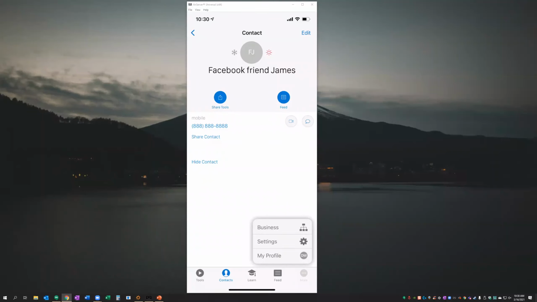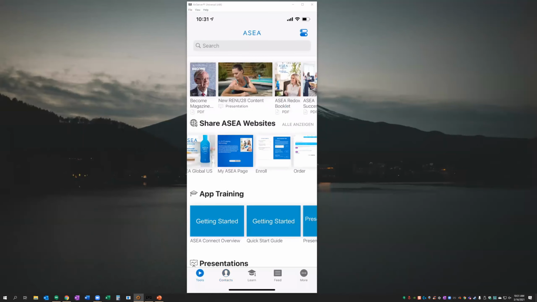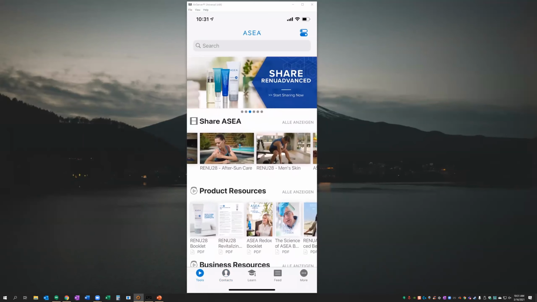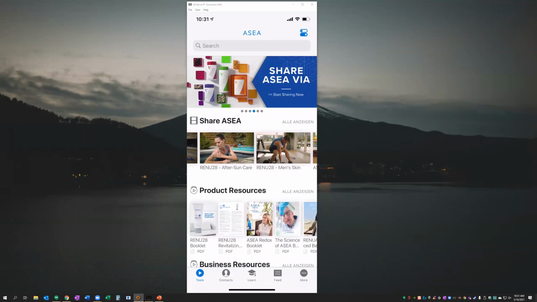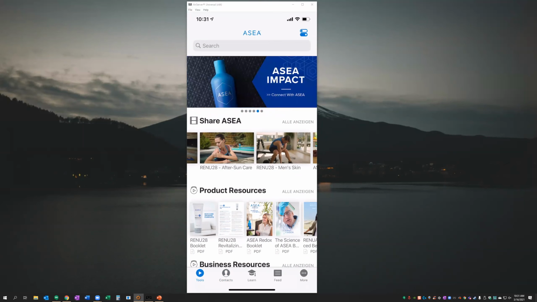All right. Yes. Can you explain to me the differences between the old Genie and the ASEA Connect app? Yeah, absolutely. So ASEA has recently released this new app here. Now, the main difference is we came in contact with an app developer who is going to help us grow this app and allow us to have much more functionality with things that we're able to do, and bring us more in contact with the field and be able to actually share push notifications out and address the field in a proper way.